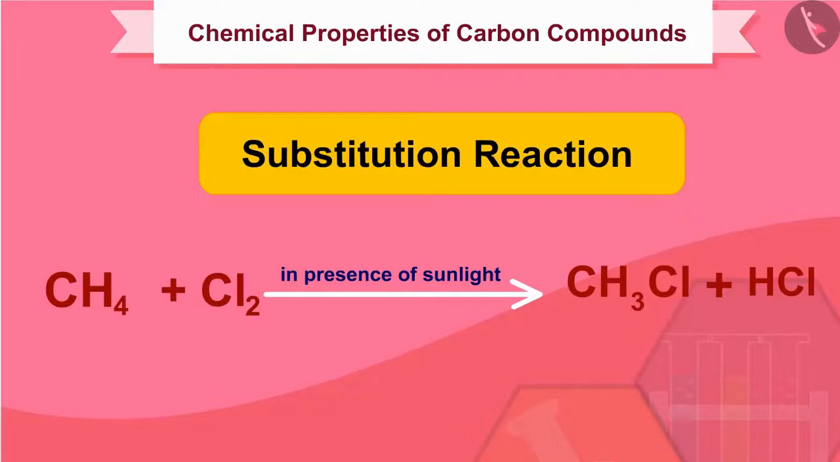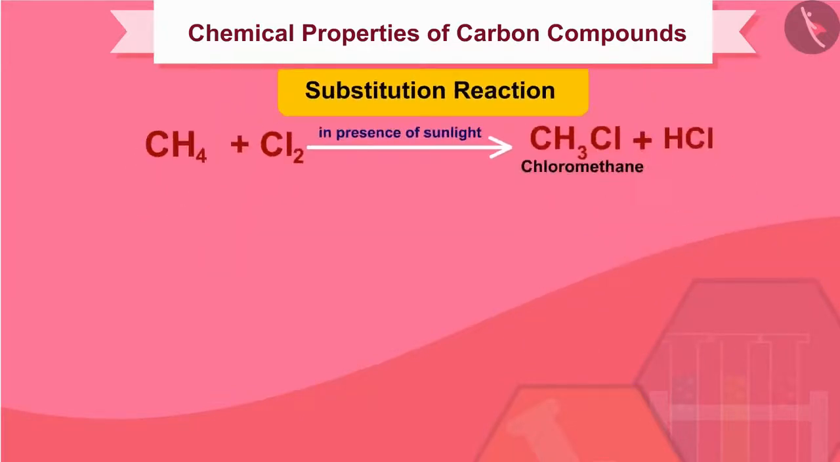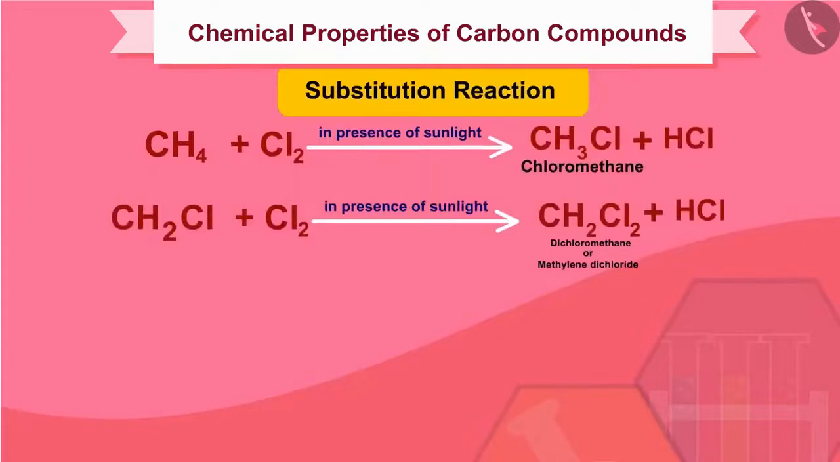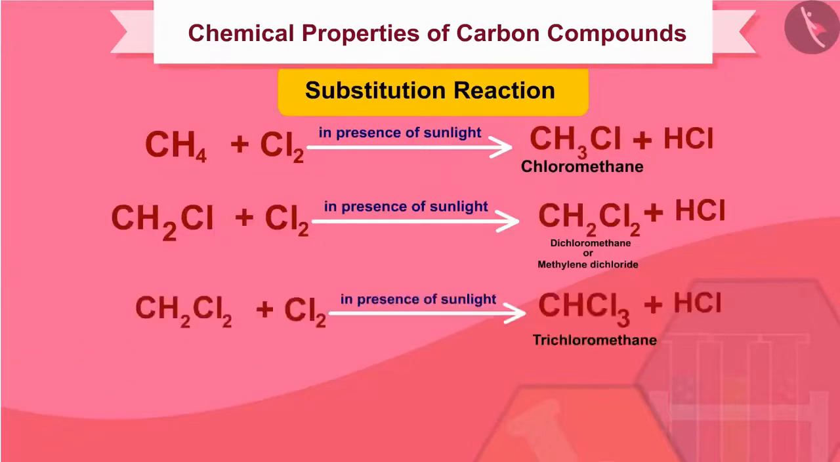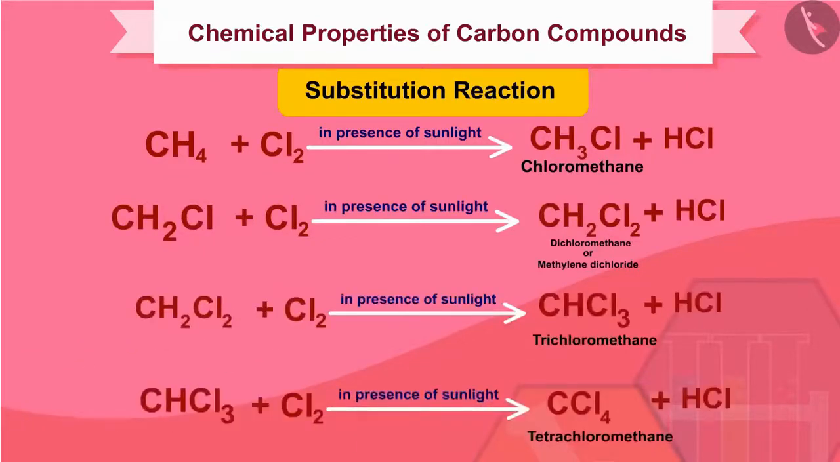In this given reaction, only one hydrogen atom of methane has been replaced by chlorine atom and we get chloromethane. By supplying more chlorine, it is possible to replace all the hydrogen atoms of methane by chlorine one by one. In this way, we can obtain 3 more compounds: dichloromethane or methylene dichloride, trichloromethane and tetrachloromethane. Let's move towards the next type of reactions.